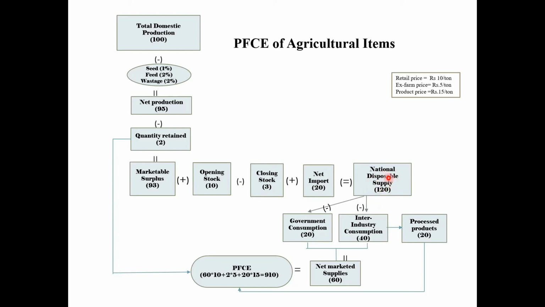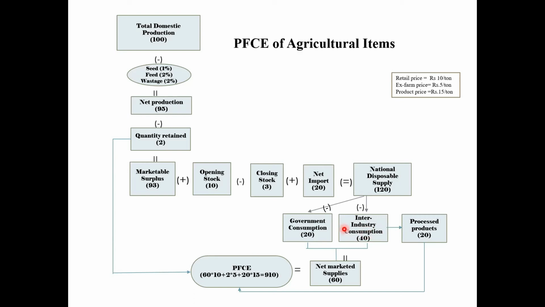From this national disposable supply of 120 tons, government consumption of say 20 tons and inter-industry consumption of 40 tons are subtracted to arrive at the net marketed supply, which comes as 60 tons. The amount which goes to inter-industry consumption, here in this case 40 tons, is also processed and may be consumed by the households in the form of processed products.